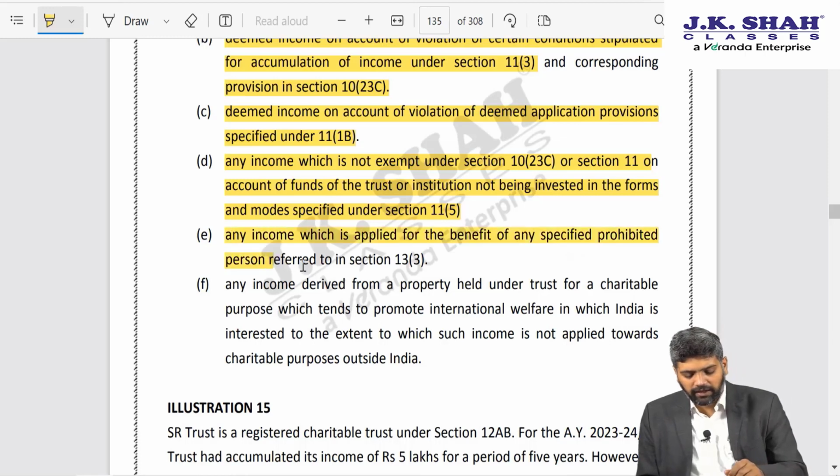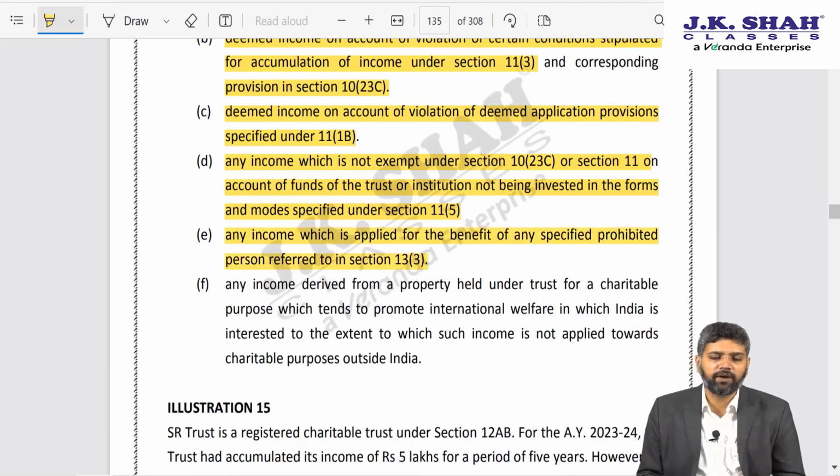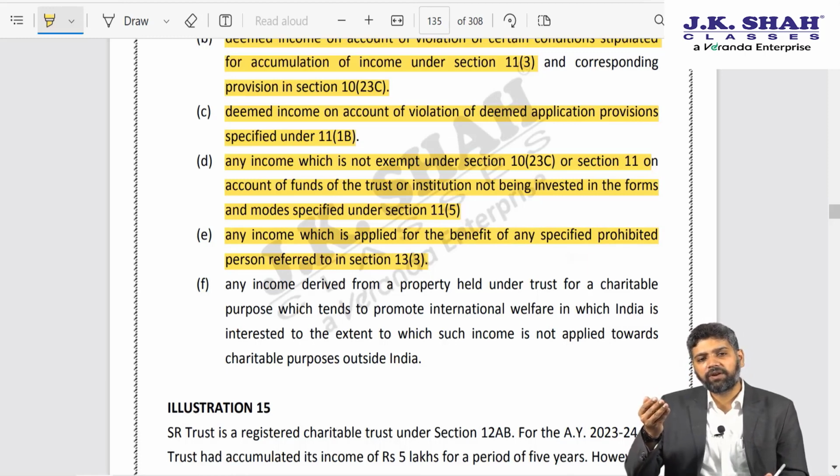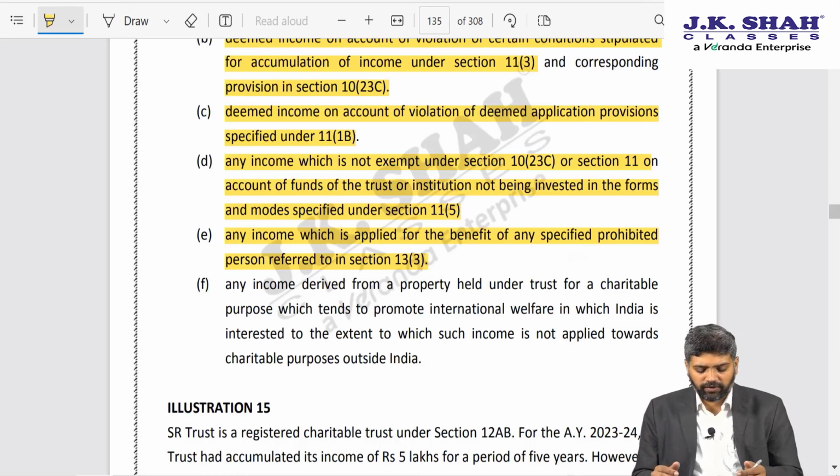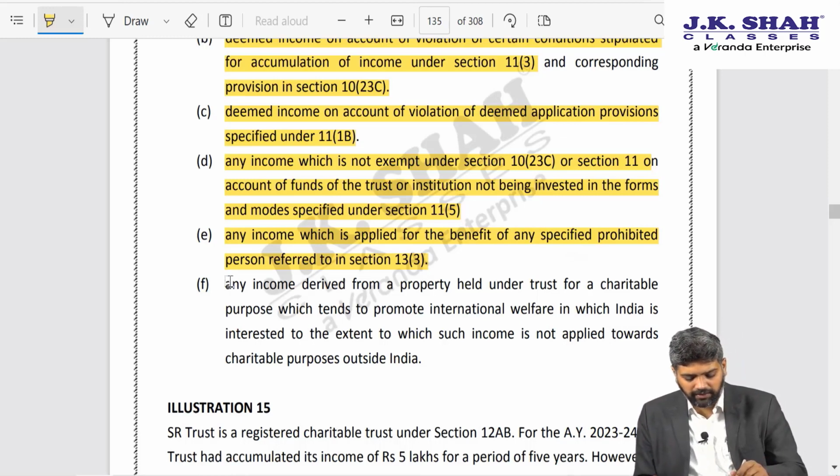is attracted. Even if you grant benefit to a specified person, section 13(3), we have covered the list of specified persons and situations where benefit can arise to a specified person. If any benefit is granted to a specified person, this section will be attracted.